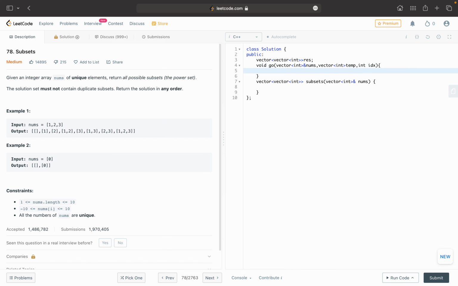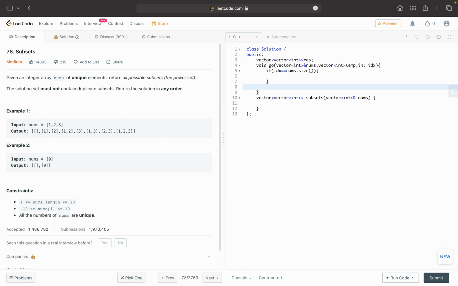Now, if that index crosses the nums array, I have to write some base case. I don't want to run it till infinity. So if IDX is equal to nums.size, I will write the base case after that. First, I will write: okay, now I am at IDX position. I have 2 options. Either I can include this element or else I will not include this element.